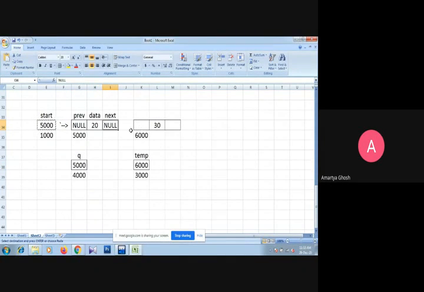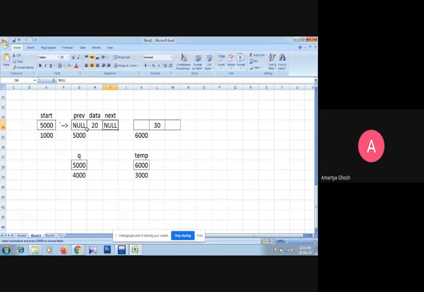Second node at 6000, so 6000 is linked with the next part of the node. That is possible if 6000 is assigned here, so that is why this link is created. If we want to visit throughout the list, the next part of the node always contains the next node base address, so that should be assigned into q, meaning q directly jumps to the next node. Okay, so that is the process.